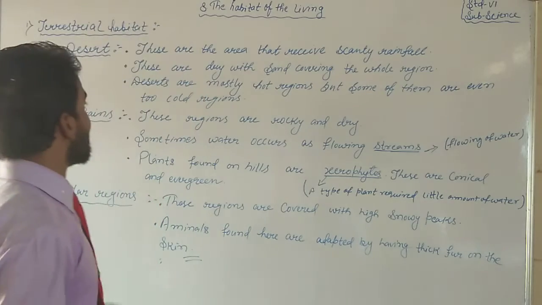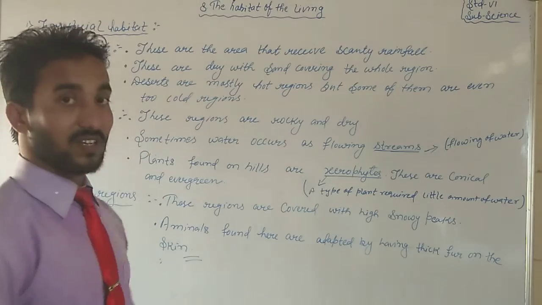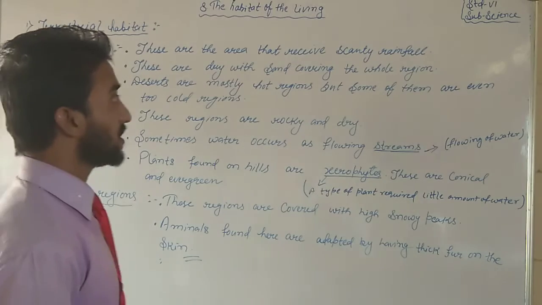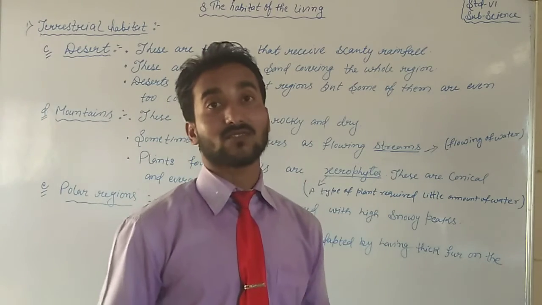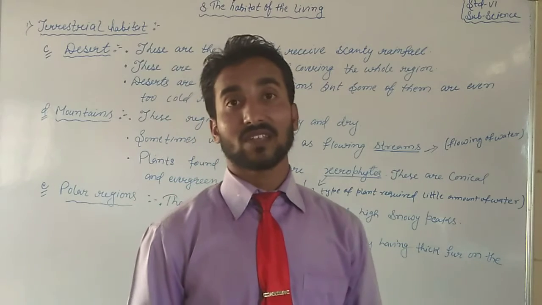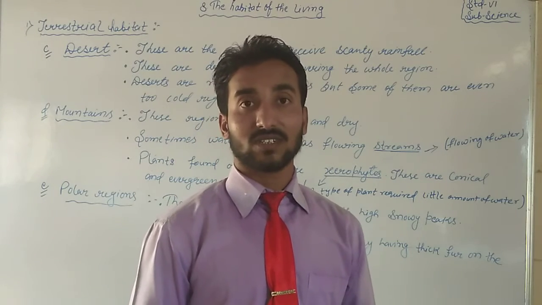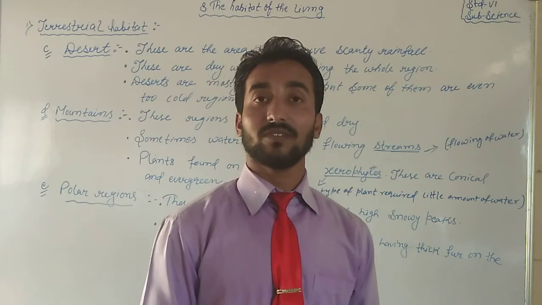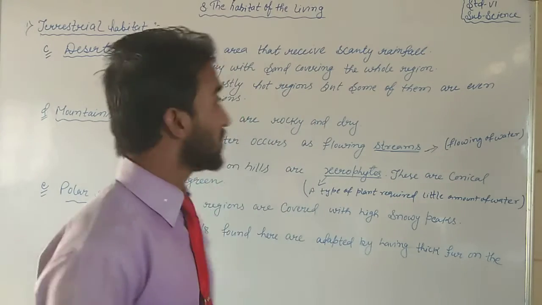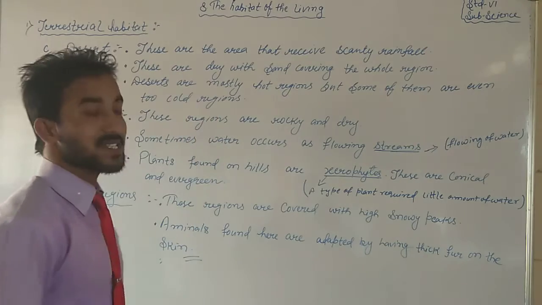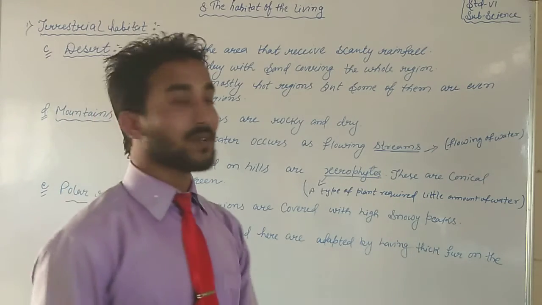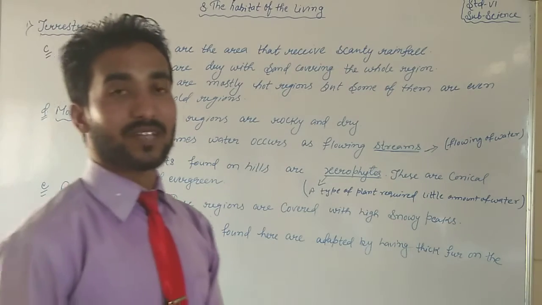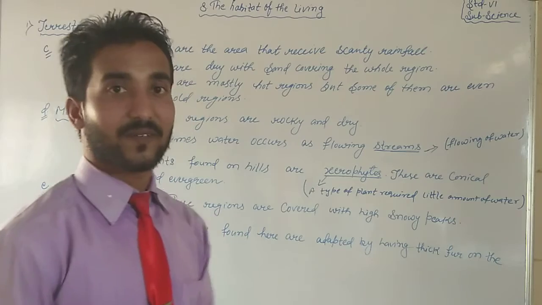So see, these areas that receive scanty rainfall, we have discussed now. These are dry with sand covering the whole region. If the rain is not there, water is not available, and the temperature is too much, then what will happen? All the things will be dry. That's why such places are called desert, dry with sand covering. Students, sand covering means that it is full of sand. That's why they are desert.